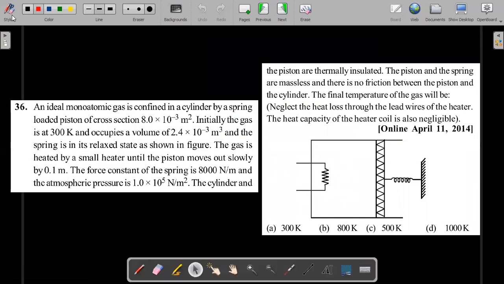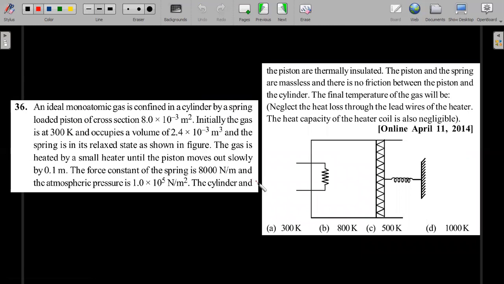And the next type of questions are the ones where there will be some external mechanical sources of energy, like a spring, etc. So this is one straightforward question. So let's move through this. An ideal monatomic gas is confined in a cylinder by a spring-loaded piston of cross-section 8 into 10 to the power minus 3 meter squared. Initially, the gas is at 300 Kelvin and occupies a volume of 2.4 into 10 to the power minus 3 meter cube, and the spring is in its relaxed state as shown in the figure.